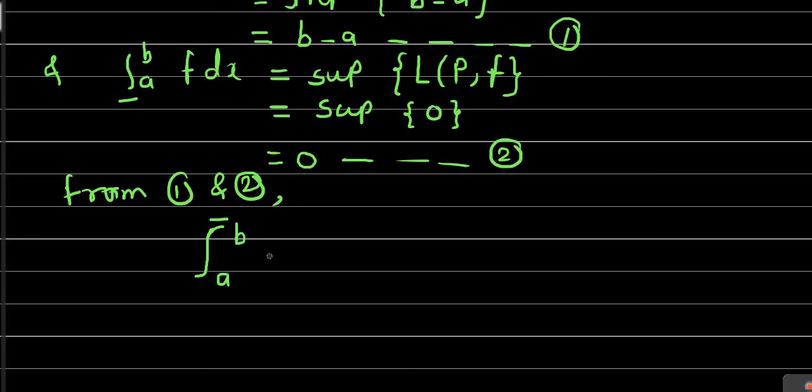So from equations 1 and 2, it is clear that the upper integral a to b of f dx is not equal to the lower integral a to b of f dx.